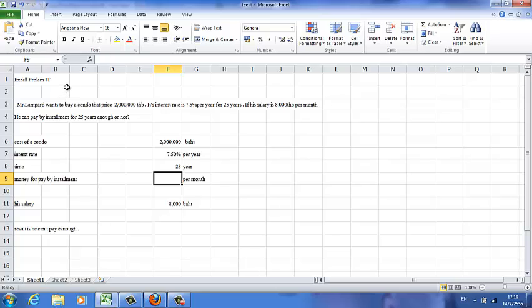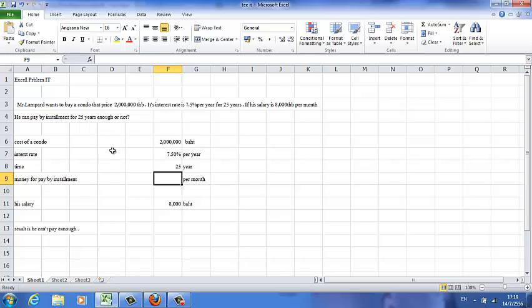Let's start. First, the question is, Mr. Lampard wants to buy a condo that costs 2 million baht, with an interest rate of 7.5% per year for 25 years. If his salary is 8,000 baht per month, can he pay by installment for 25 years enough or not?